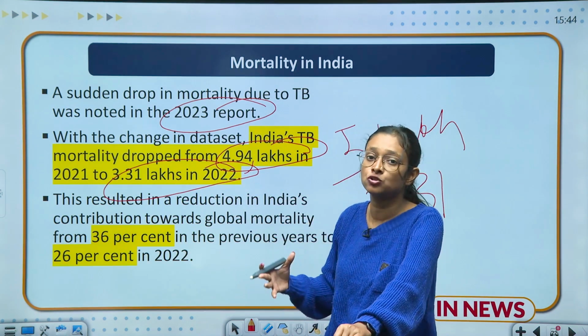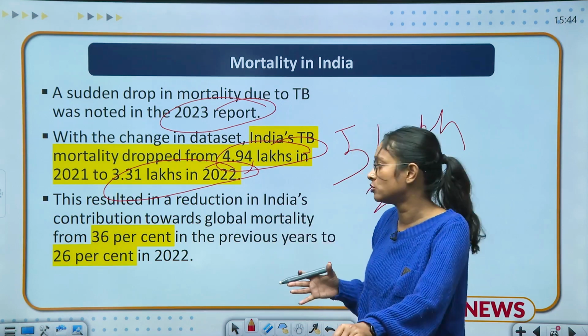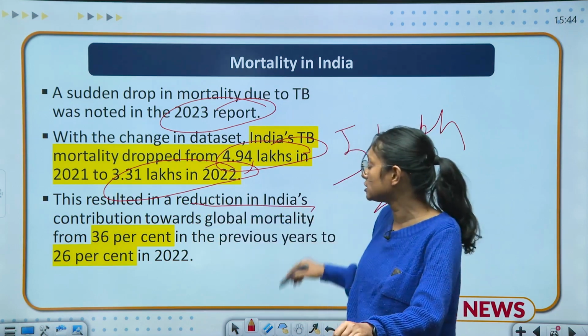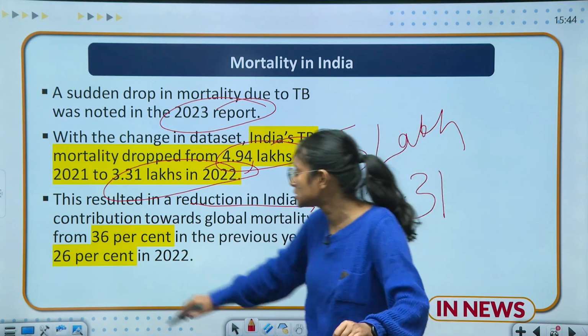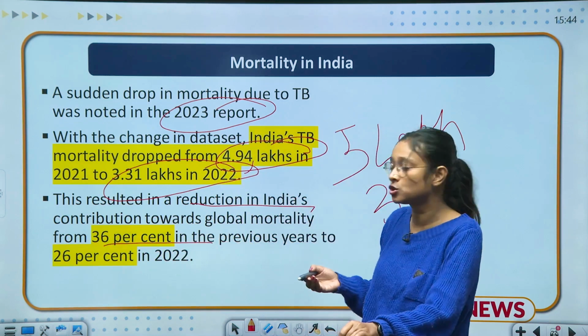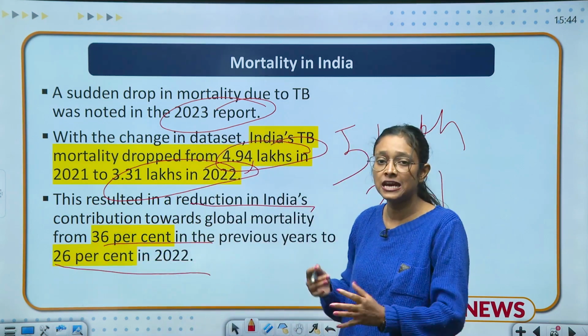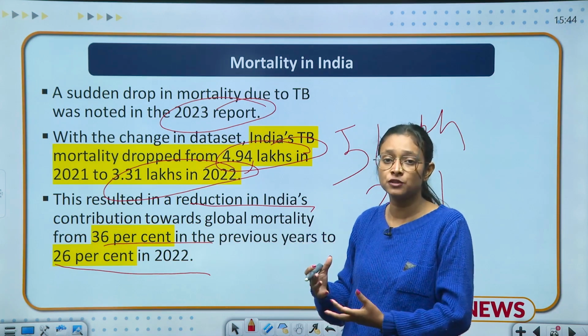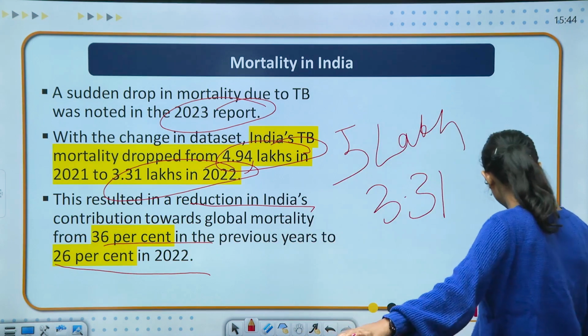And what are the other highlights of this report? There is a reduction in India's contribution. Earlier the contribution was 36% and right now we have a contribution of 26% in 2022. So we can see that there is a 10% reduction in the case of tuberculosis, which is a very good sign for a country. So moving towards another slide.